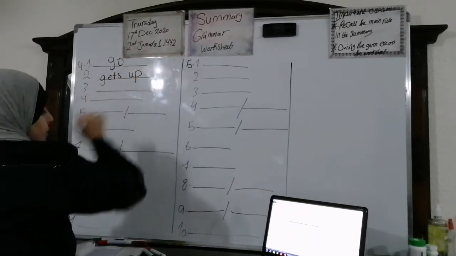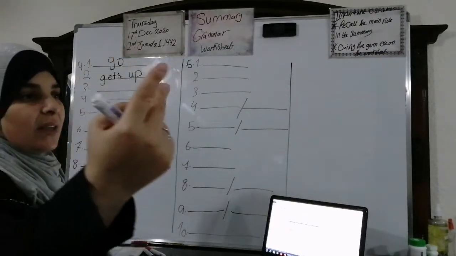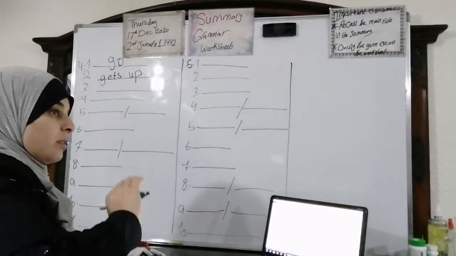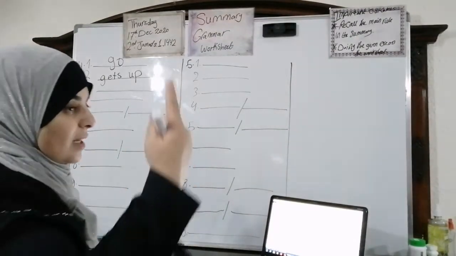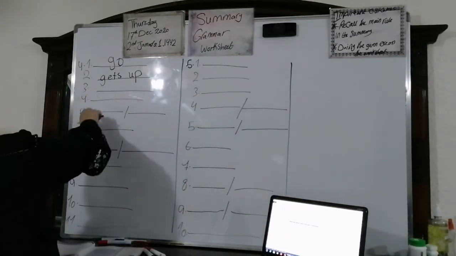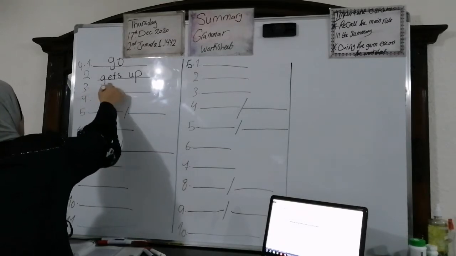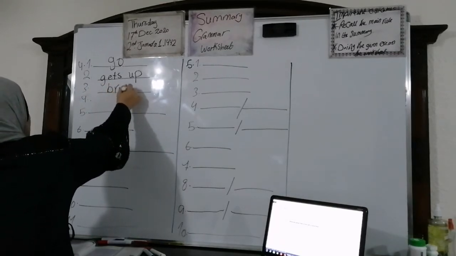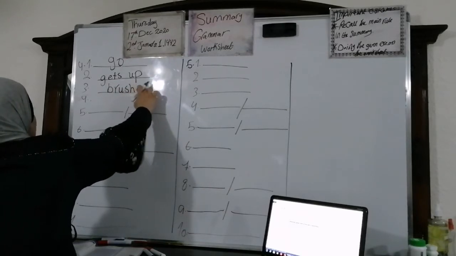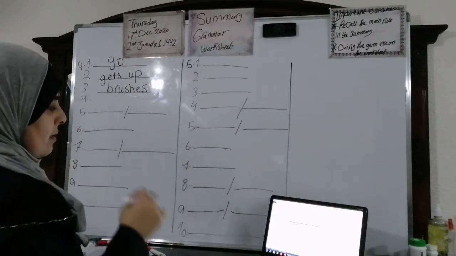Let's do number 3. Mandy brush her teeth twice a day. It's a keyword for the simple present tense. So we're going to add the S because Mandy is singular. And brush ends with SH. So we're going to write ES. So we're going to write brushes. We add ES because it ends with SH. Okay?